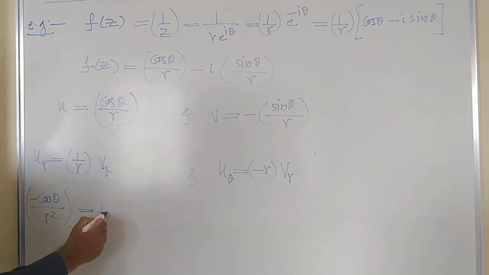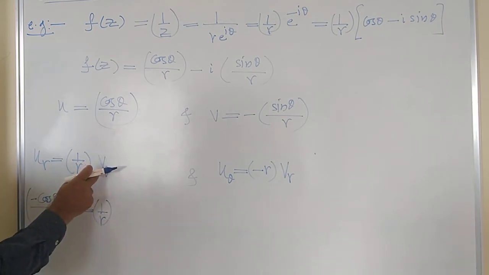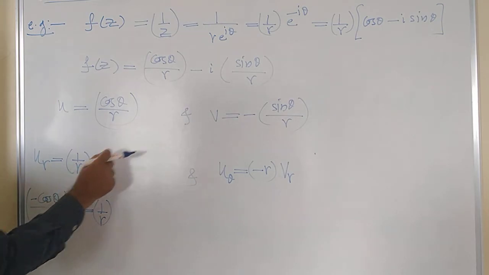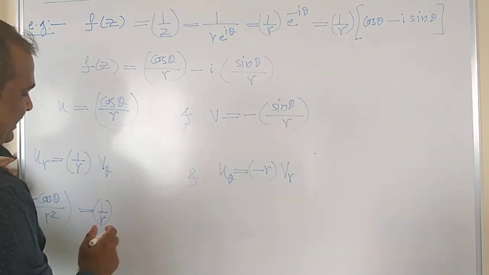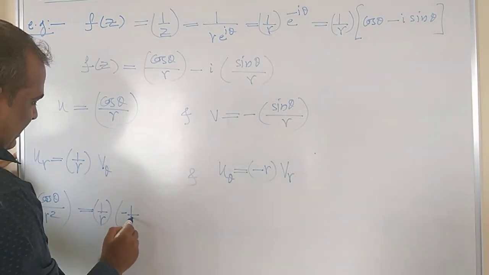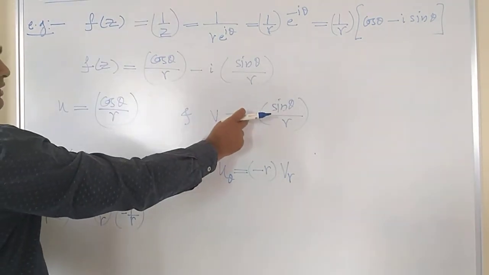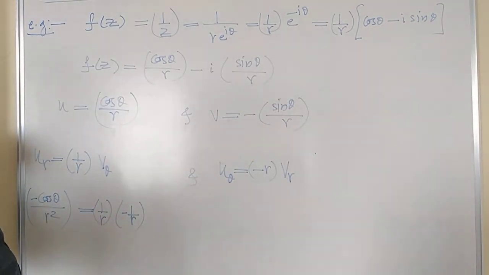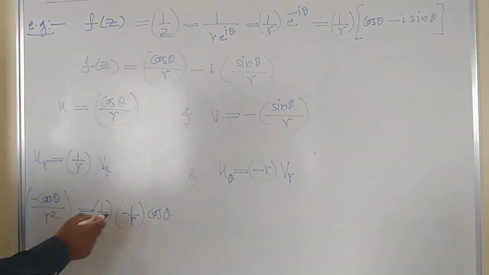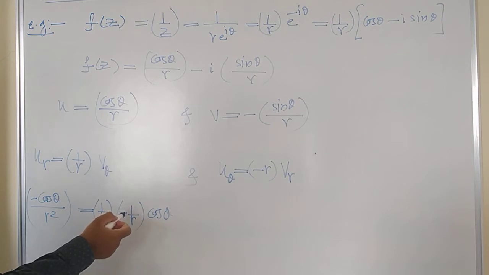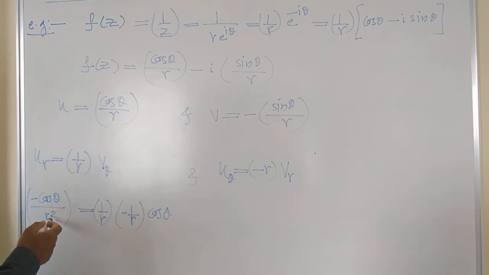equal to 1 upon r as it is, and differentiation of v with respect to theta. That means differentiation of this with respect to theta, where r is acting as a constant. So minus 1 by r is a constant, this minus and this r is a constant, and differentiation of sin theta is cos theta, right? Now this r and this r with the negative sign will be minus 1 by r square, and the two minus 1 by r square cancel with each other, and you will get cos theta is equal to cos theta. That means both sides are equal, and hence I can say verified.